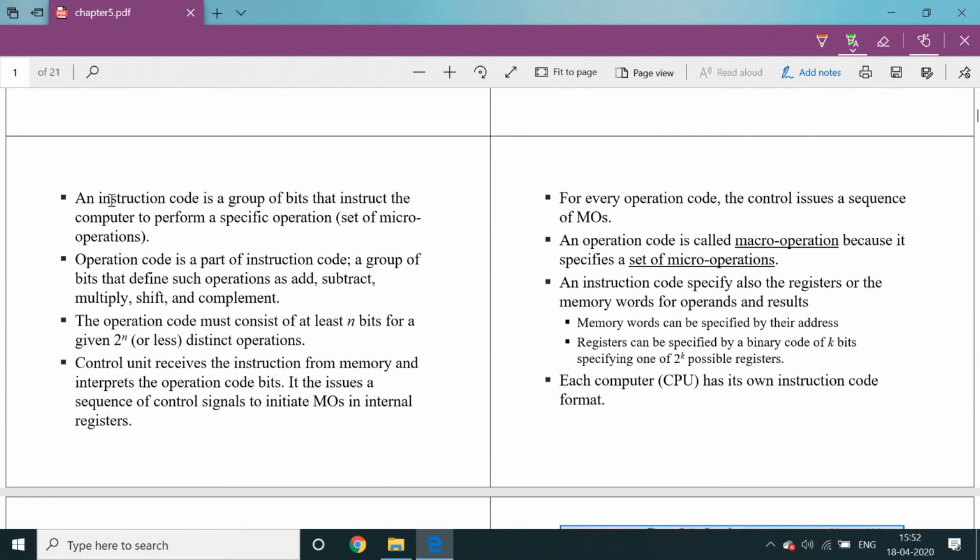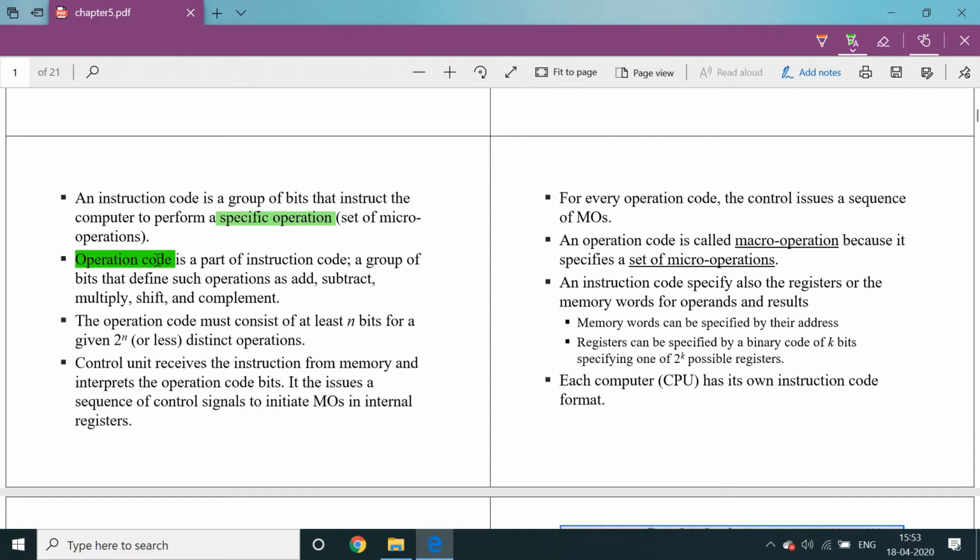Coming to the next slide, an instruction code is a group of bits that instructs the computer to perform a specific operation or a set of micro operations. Operation code is a part of instruction code. This is a very important point. The operation code tells which type of operation will be implemented on the operands, where operands are the data, always stored inside registers or memory locations.